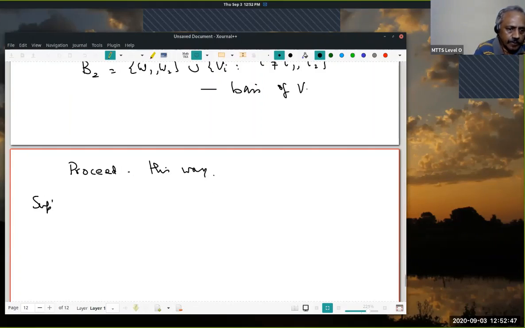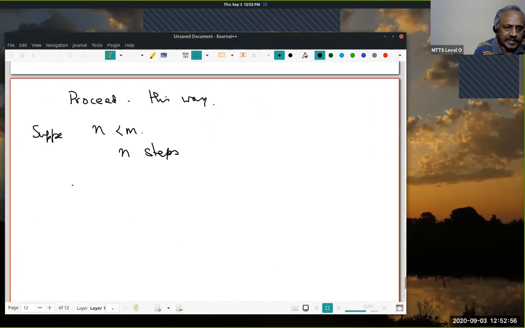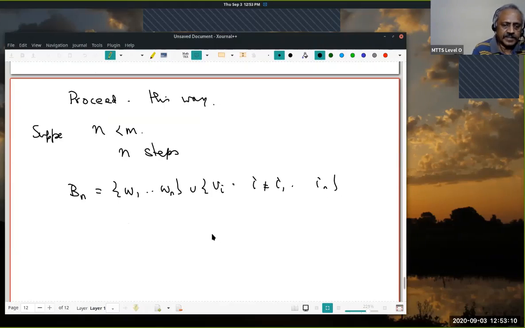Till when? Suppose n is less than m, then up to n steps I can go. If I go up to n steps, what will I end up with? I will end up with a Bn, which accommodates all my W1 to Wn, and then there will be some leftovers, Vi where i is not equal to i1 to in. After n steps, I arrive at a basis. Notice that this is a basis. And how many vectors will be there? m minus n vectors.